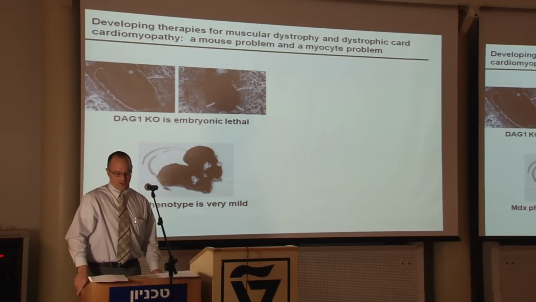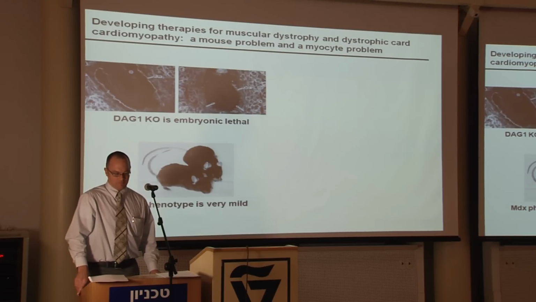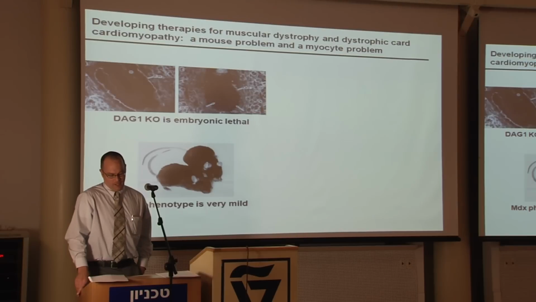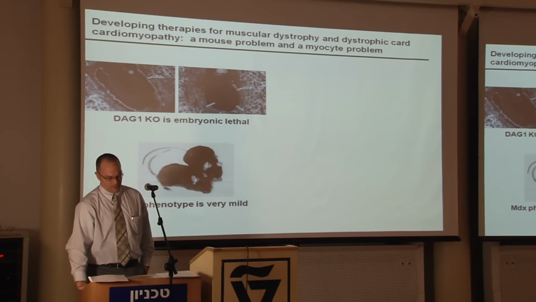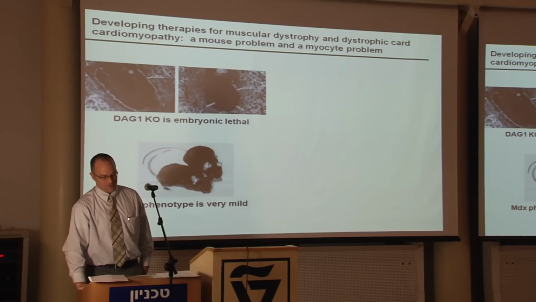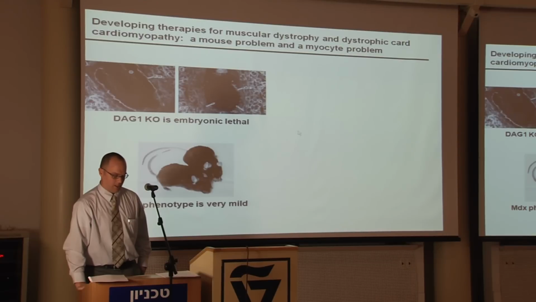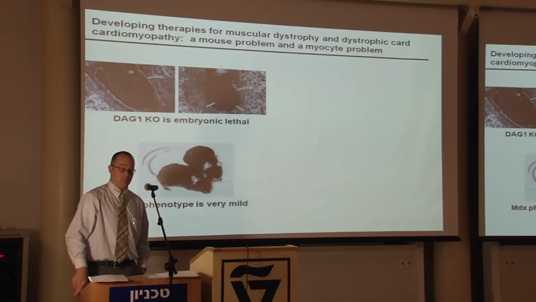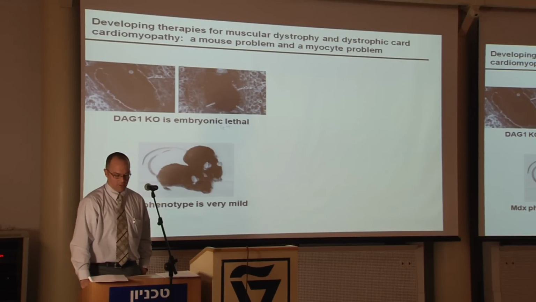We are fortunate enough to have the large mutant mouse that has deficiency in the large gene. But the other problem is that on the other end of the scale, the MDX phenotype, which is the model of Duchenne muscular dystrophy, the cardiac phenotype in this mouse is extremely mild. So we have, in one case, gene mutations that are lethal. In another case, gene mutations are too mild.